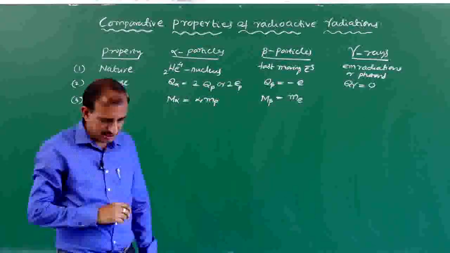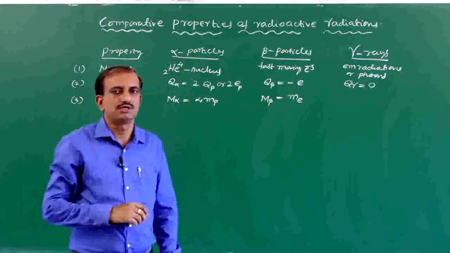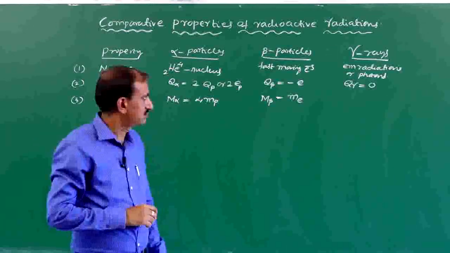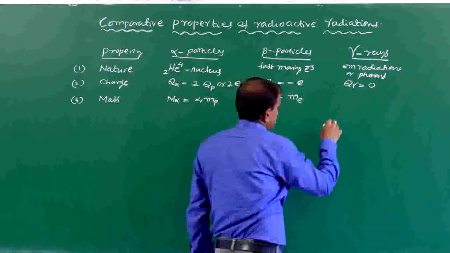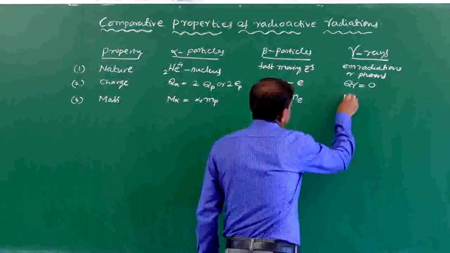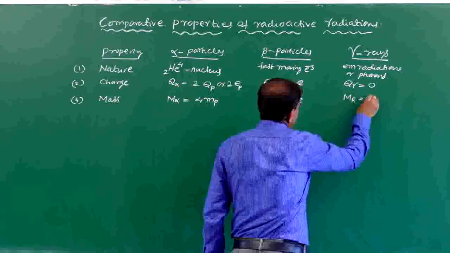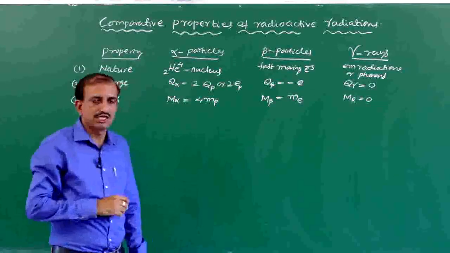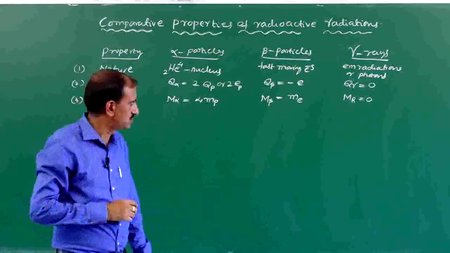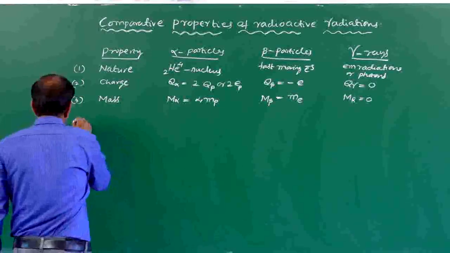What is the mass of gamma radiations? The rest mass of gamma radiations is 0, or the rest mass of a photon is 0.